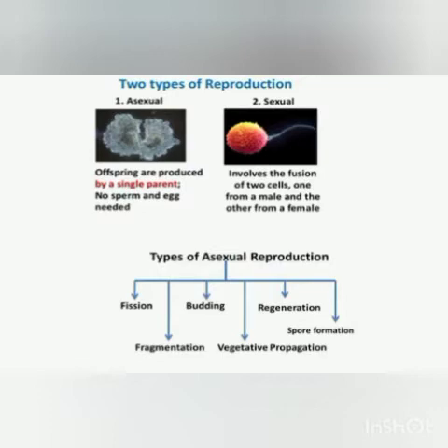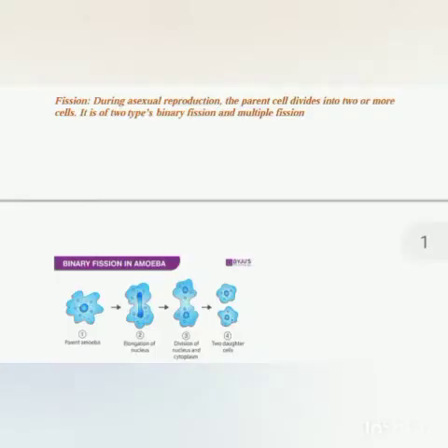Whereas in sexual reproduction, the male and female gametes are contributed by the male parent and the female parent, and it involves the fusion of the male as well as the female gametes to form a zygote, which results in the formation of an offspring. Now we will discuss the types of asexual reproduction. Different types of asexual reproduction are fission, fragmentation, budding, vegetative propagation, regeneration, and spore formation.